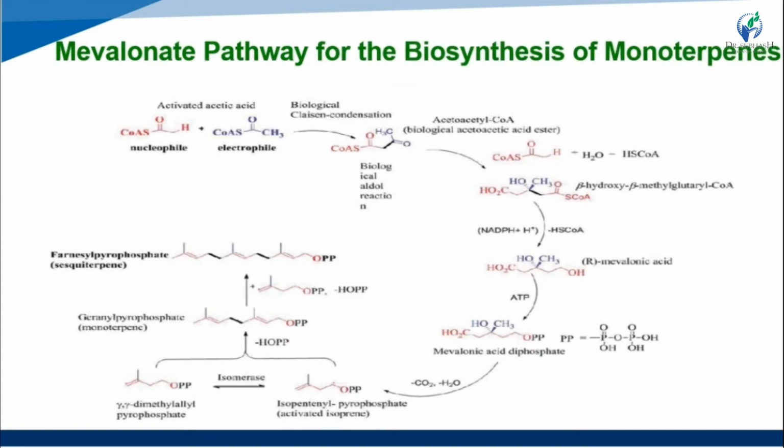Now the mevalonate pathway for the biosynthesis of the monoterpenes.